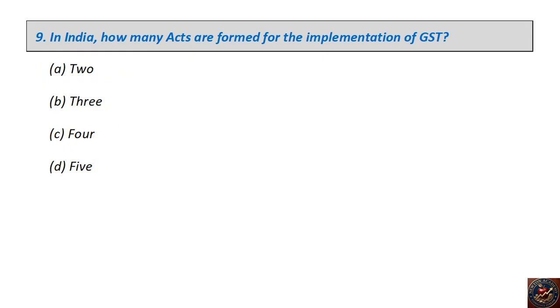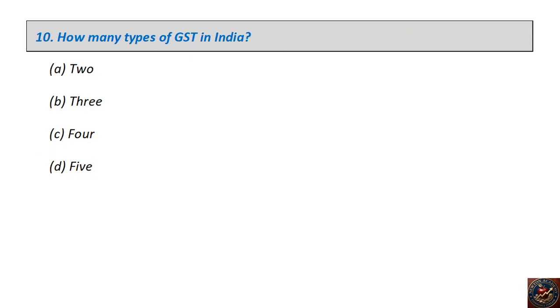In India, how many acts are formed for the implementation of GST? 2, 3, 4, 5. The right answer is 5. How many types of GST in India? 2, 3, 4, 5.